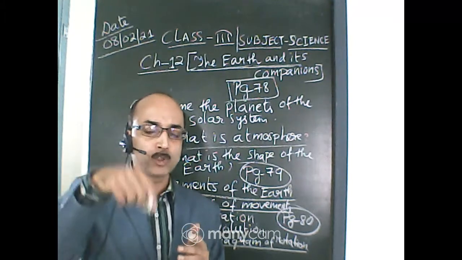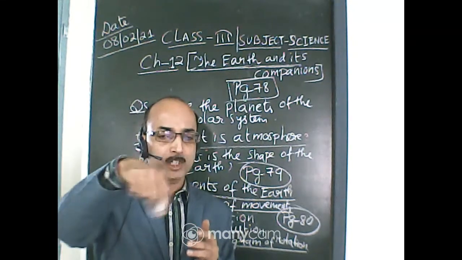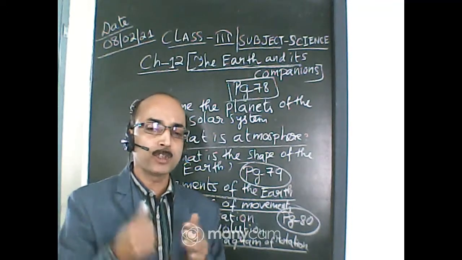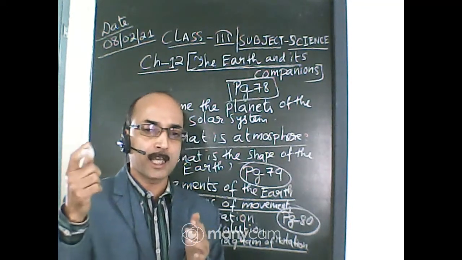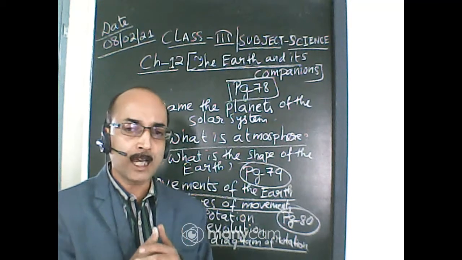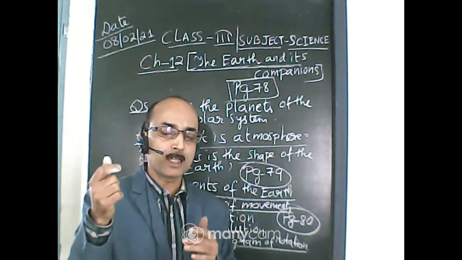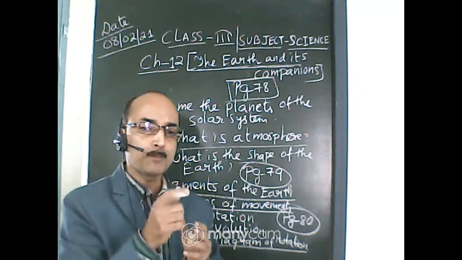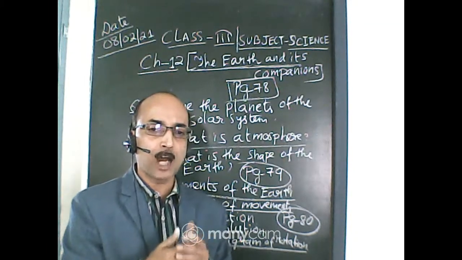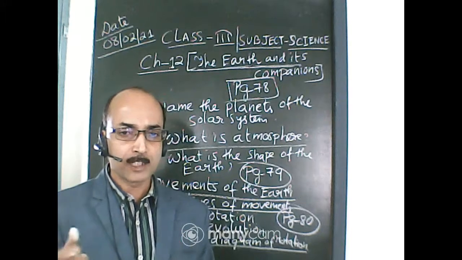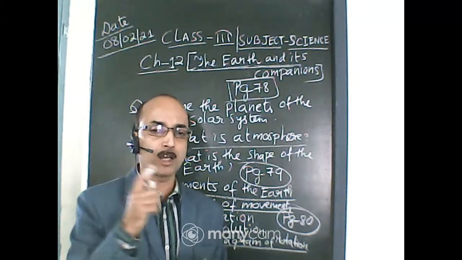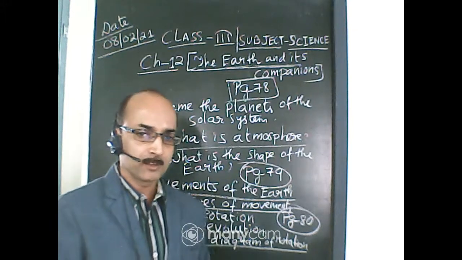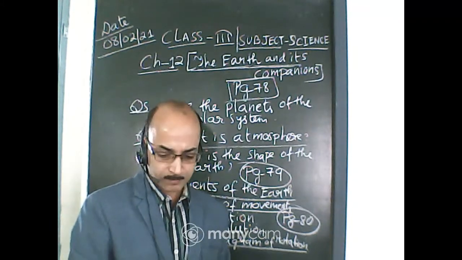When the earth rotates on its axis, the dark portion comes to the lighted part and is illuminated by the sunlight, so it becomes day, and the portion behind that is not getting light becomes night. So one half is day, one half is night. This way night and day occur due to the rotation of the earth.